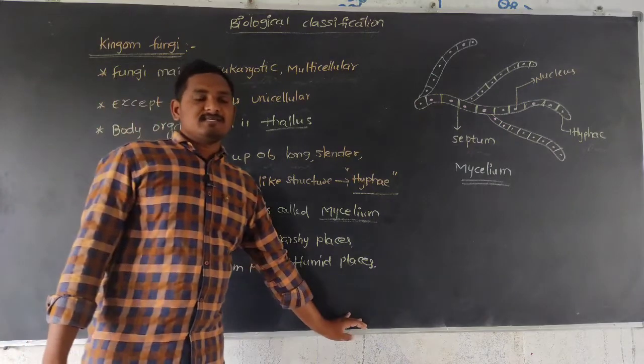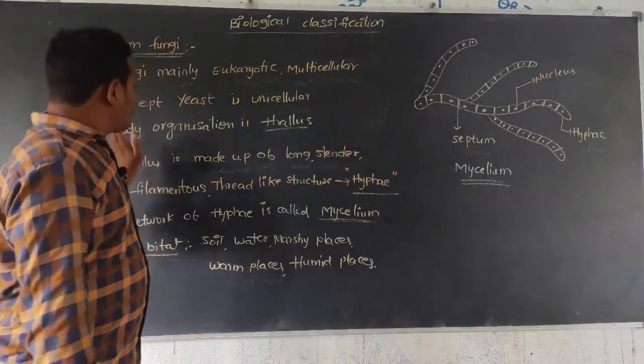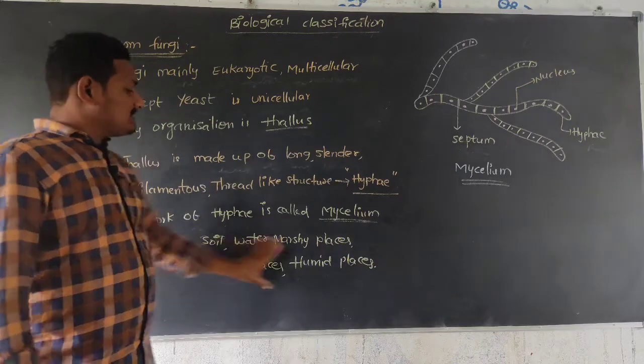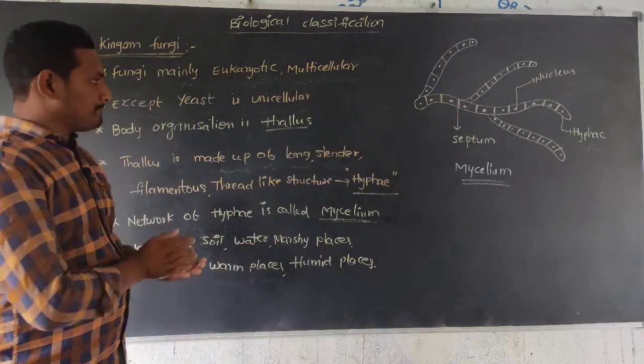So fungi are mainly present in these types of places.